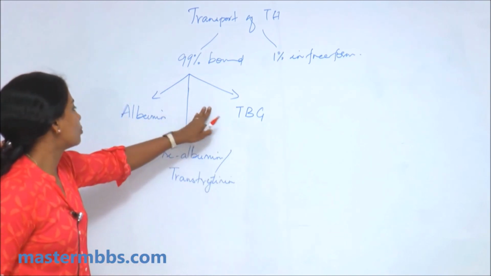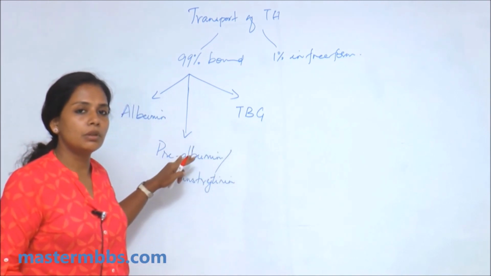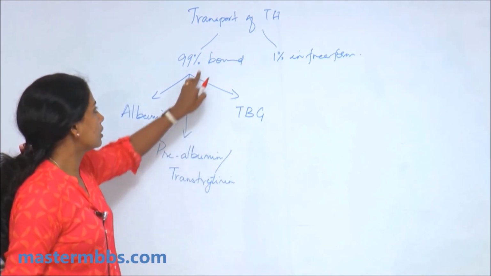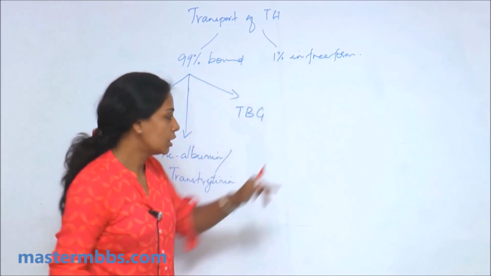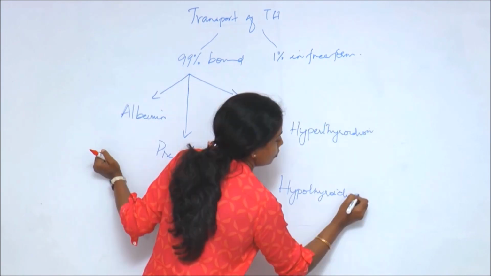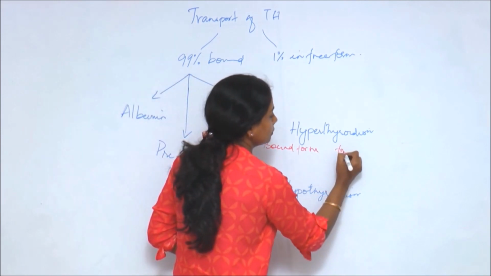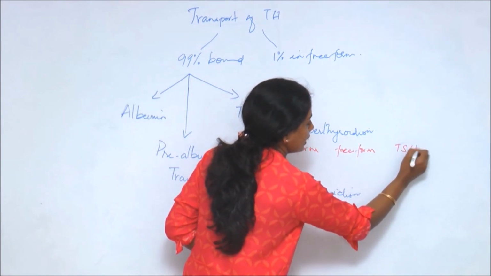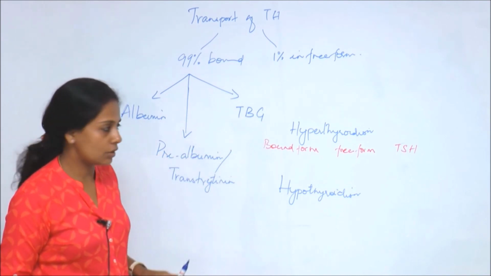So there are three ways it is bound: albumin, thyroid binding globulin, or pre-albumin, also called transthyretin. This 99% is in the bound form, only 1% is in the free form. Now what happens to these levels in hyperthyroidism and hypothyroidism? Three things you have to always remember: bound form, free form and TSH.